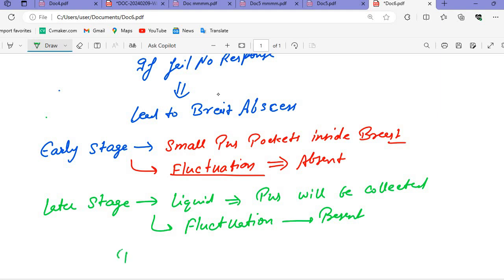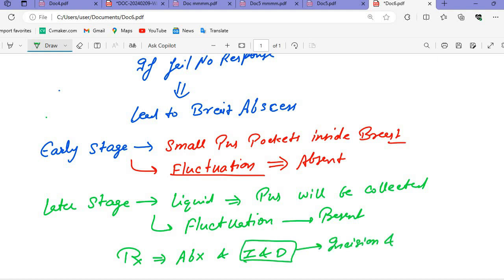What is the treatment we will do? Of course, it is a bacterial infection, so we need to give antibiotics. Along with that, there is a collection of pus, so we need to do incision and drainage. We will incise the breast and drain all the pus.